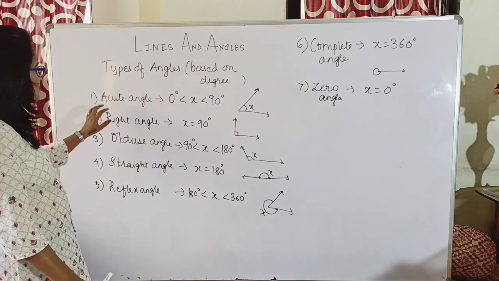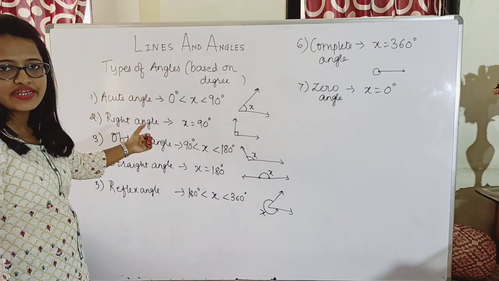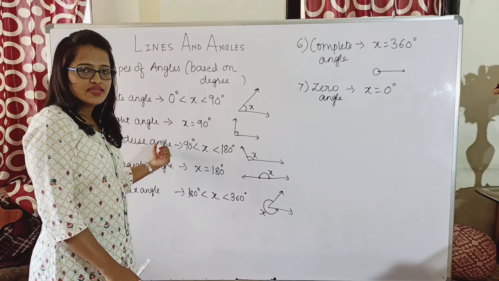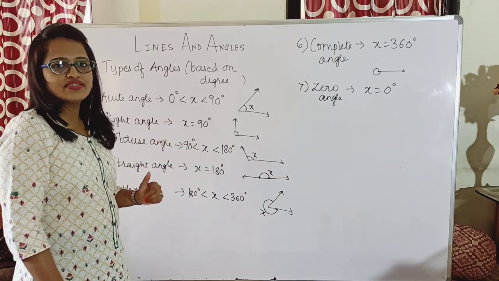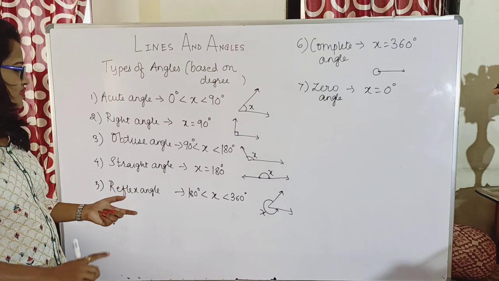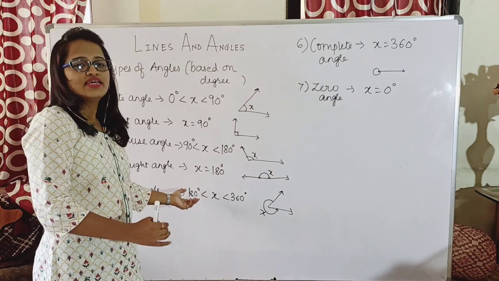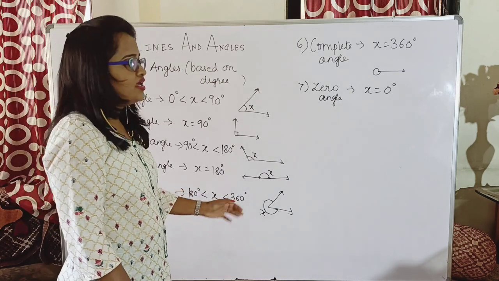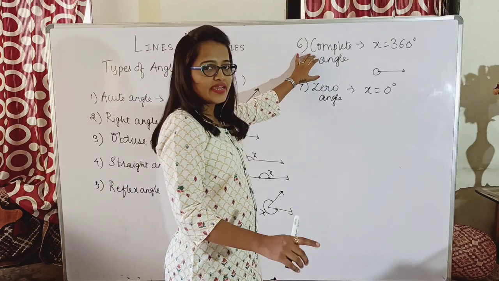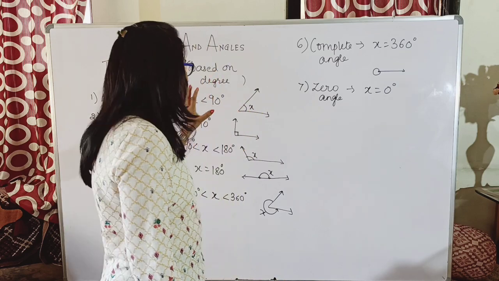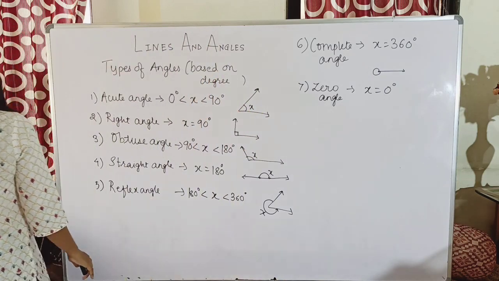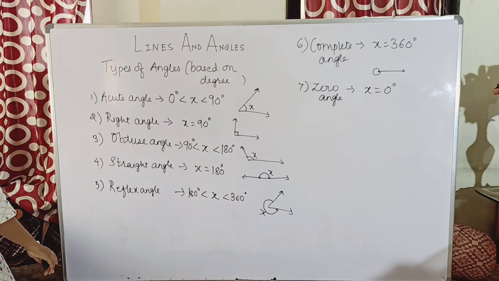Understood? What are the different types? Acute angle falling between 0 and 90, right angle equal to 90. After that comes the obtuse angle falling between 90 and 180. Then comes the straight angle equal to 180. Then the reflex angle greater than 180 and less than 360. And the next one is the complete angle whose value is 360, and the zero angle whose value is 0 degrees. So these are the different types of angles based on the degree.